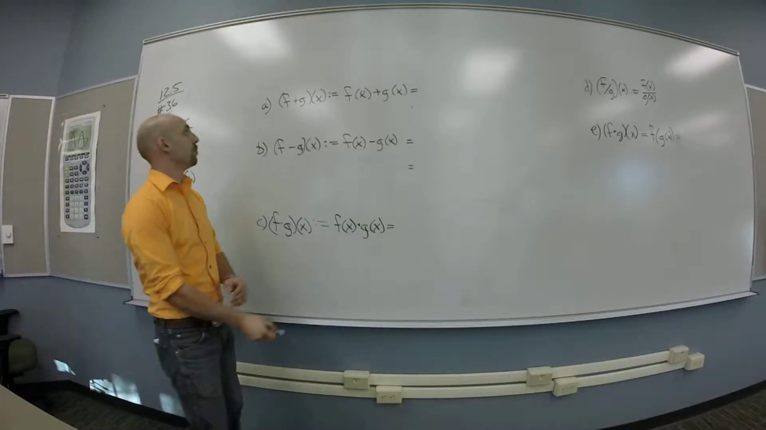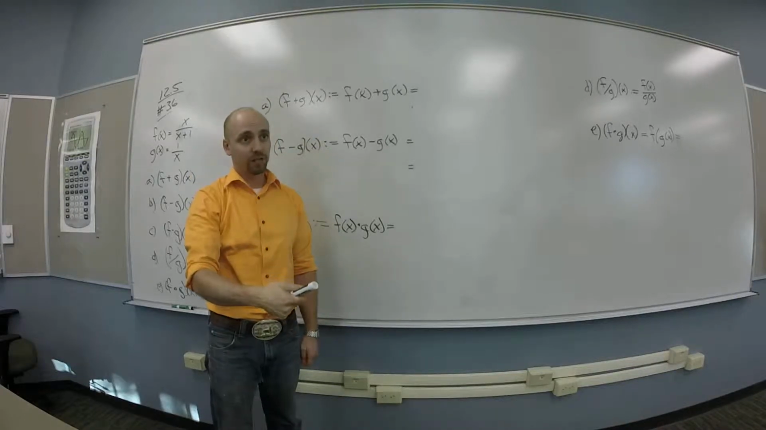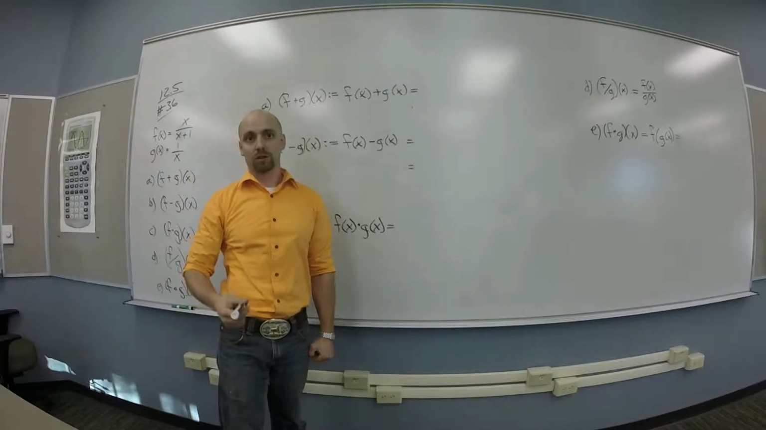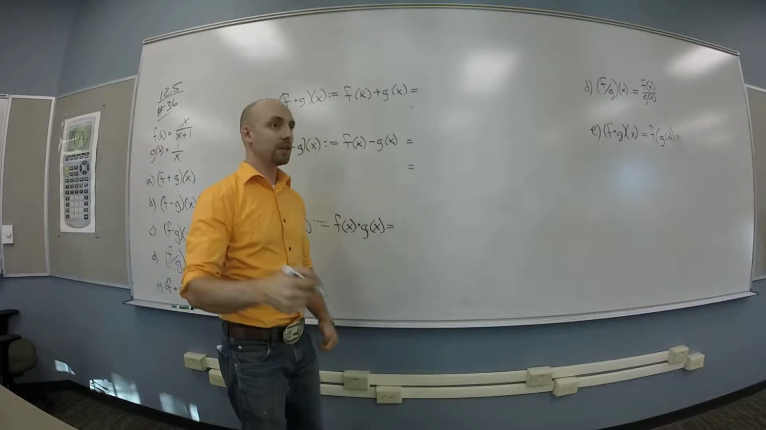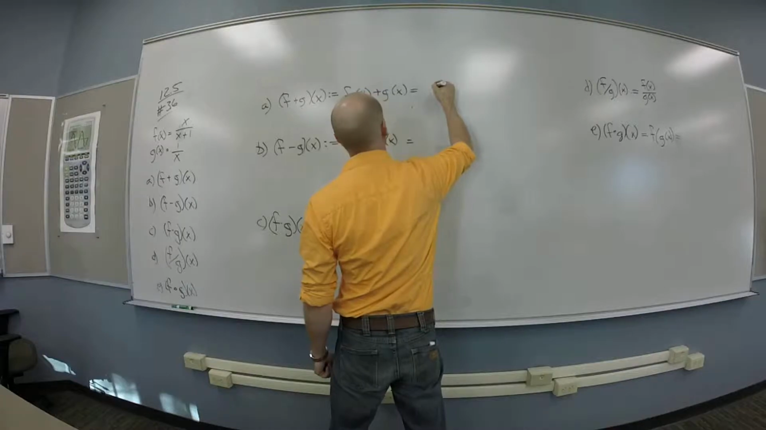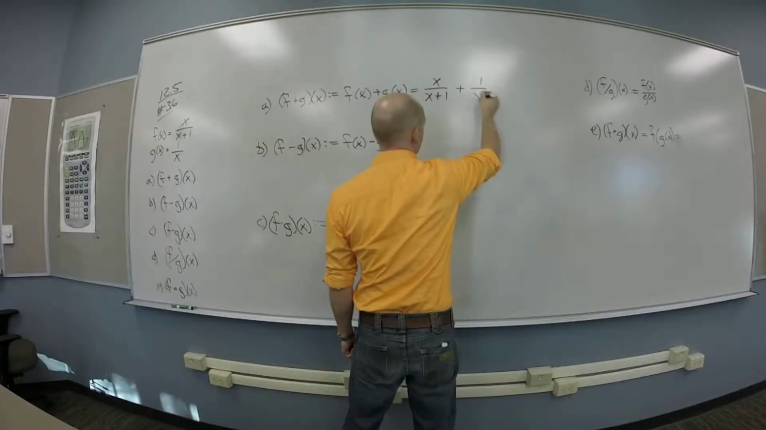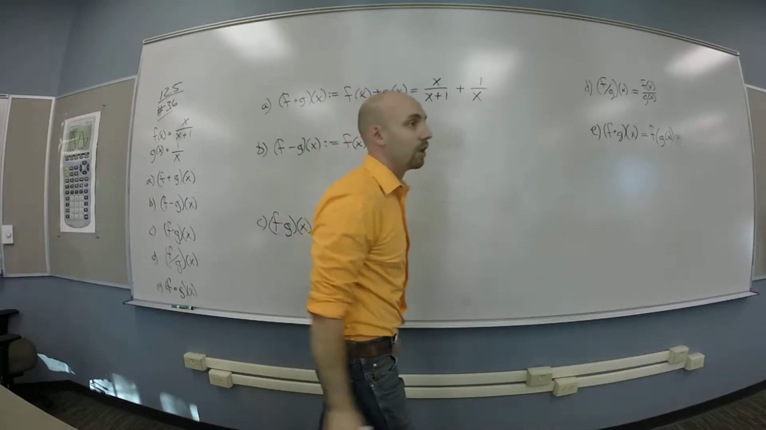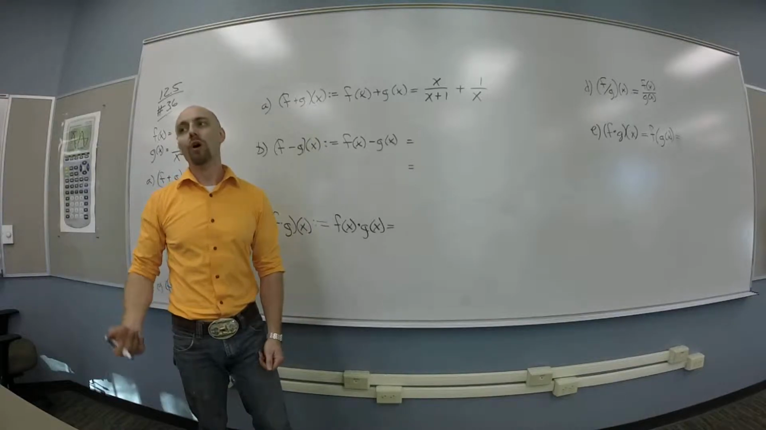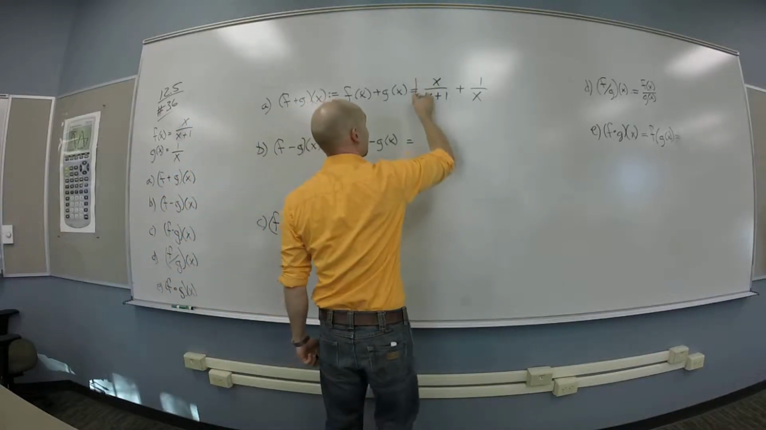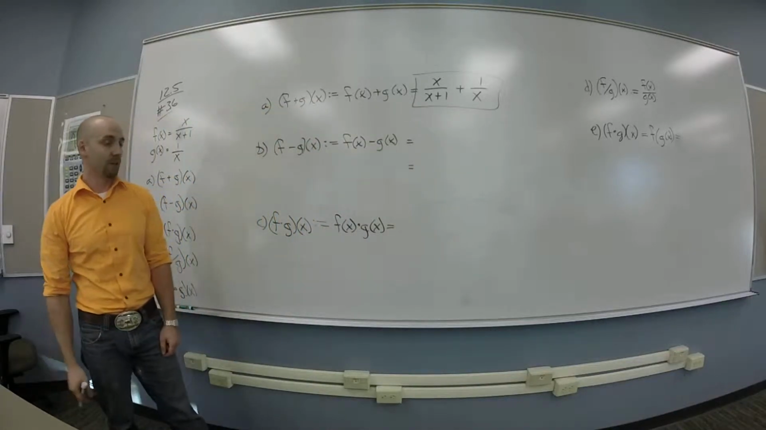Okay, so if I'm doing f plus g of x, I remember that's f of x plus g of x. It's x over x plus 1 plus 1 over x. So you write the rule down for f, add it to the rule written down for g. You could find a common bottom here, right? Or not. Whatever. I'm good with that one either way.